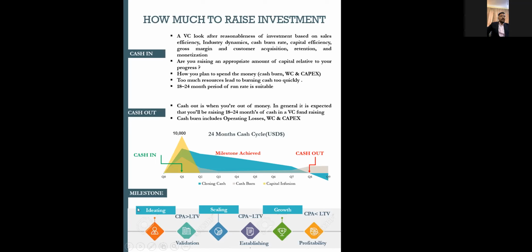So how much, it's more like, if you are investing $1 for a customer acquisition, then you will not be getting $1 of return in terms of your lifetime value in this stage, right? So it means you are in more of a cash burn stage in this first situation.